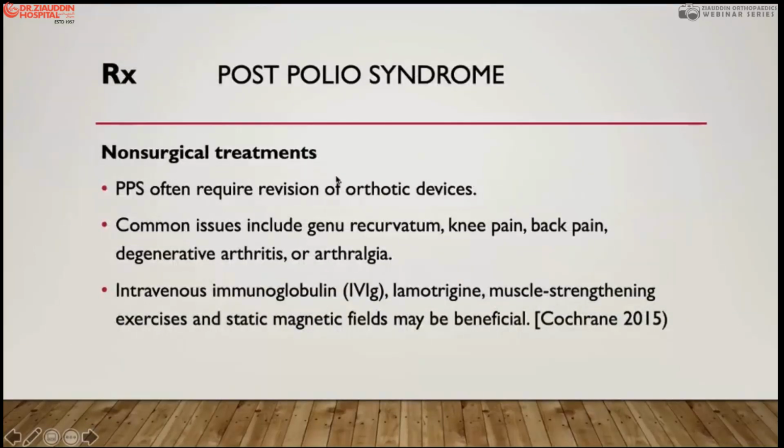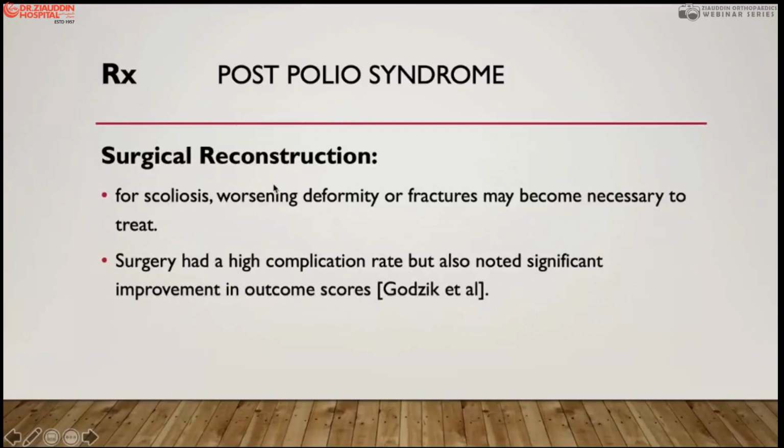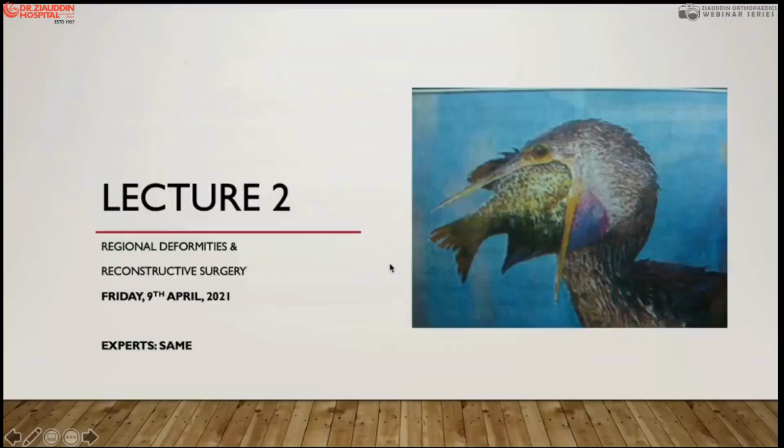Then treatment, non-surgical, is again splints, orthoses, deformity corrections, and certain medical treatment to prevent and treat post-polio syndrome. Surgical reconstruction is again the same, maybe for worsening scoliosis or deformity of the knee or foot, which you have to take care of. And sometimes you can give braces, but the complication rate is high in these particular cases.